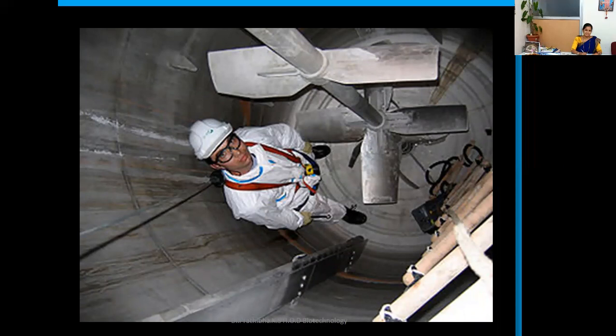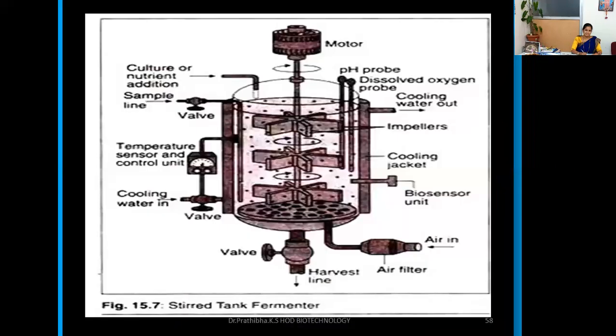Here you can see the fermenter, the huge big fermenter where you can see the baffles here, and here you can see the impellers or agitators. I have put this diagram just to show how big a fermenter can be designed. So this is the diagrammatic representation of a fermenter. You can keep this in your mind where you should focus on this aeration that is through the sparger. Holes can be seen in this particular bottom plate. Then this is the agitation by the blade. These blades are known as the impellers.